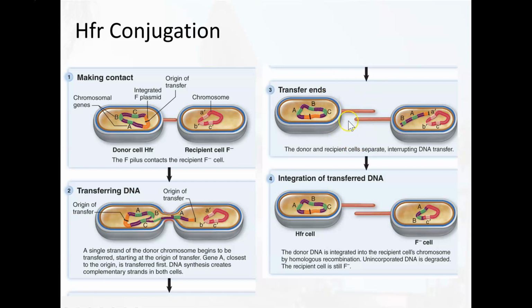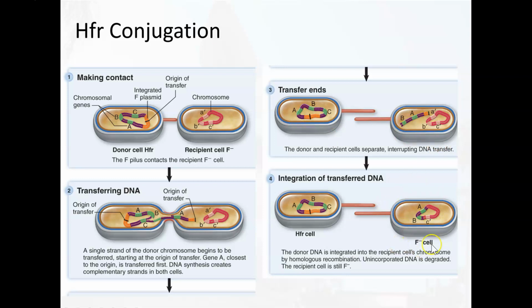So here we can see that after the transfer ends, only a certain portion of this bacteria's chromosome got into the new bacteria, and the sex pilus broke off, and they're no longer conjugating. And what happened here is that the entire F plasmid didn't make it across.